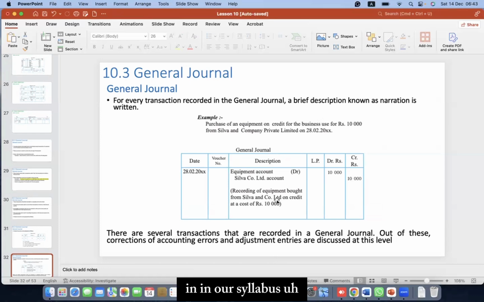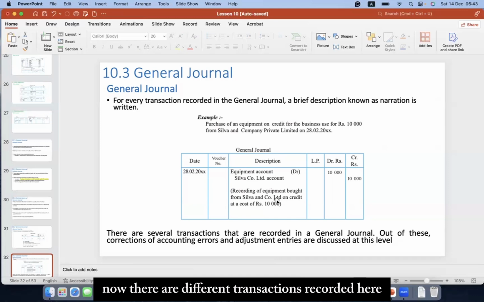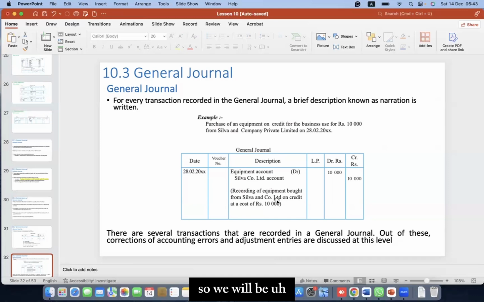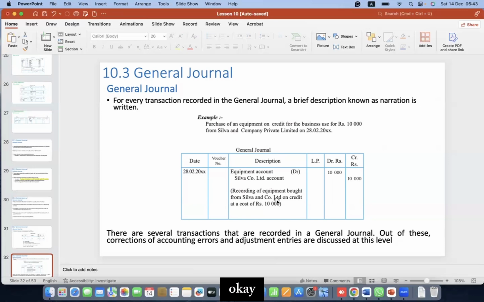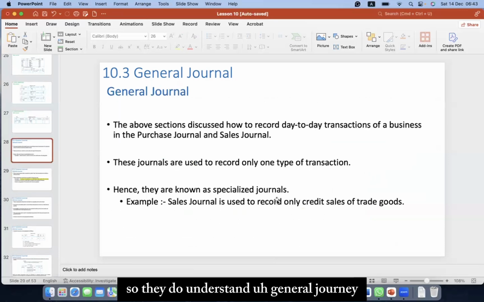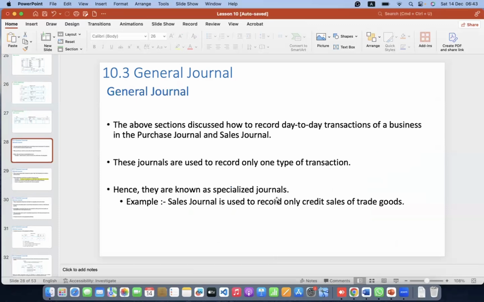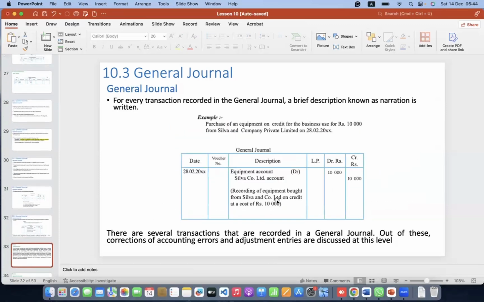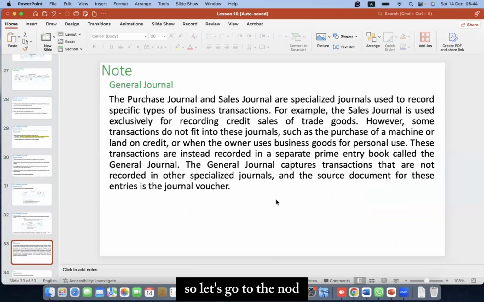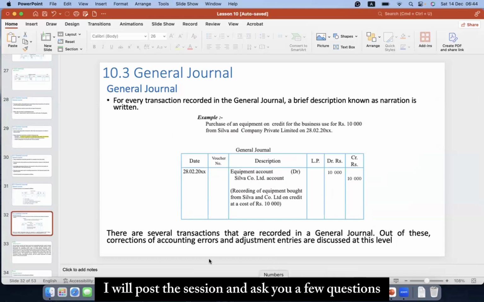Now in our syllabus, there are different transactions recorded here. Among these transactions, correction of accounting errors and adjustment entries are discussed at our level. So did you understand the general journal? Are there any questions? Let's go to the note. Before that, I will pause the session and ask you a few questions.